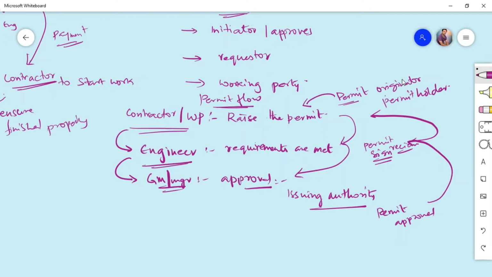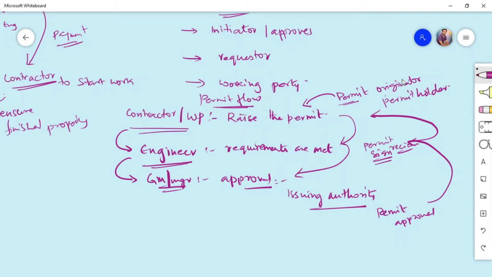So all these authorized signatories have their own roles and responsibilities in PTW. They will be trained on those roles and responsibilities accordingly. A stringent procedure or protocol has to be made according to this workflow to make sure that everyone follows the permit to work system.